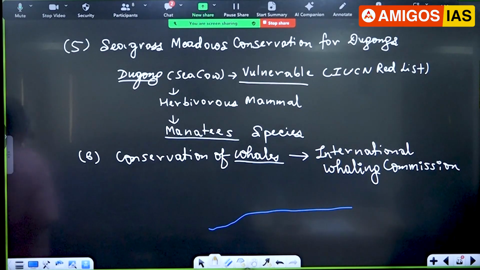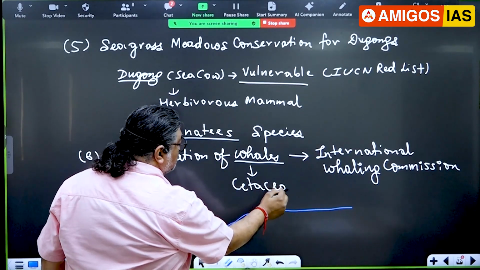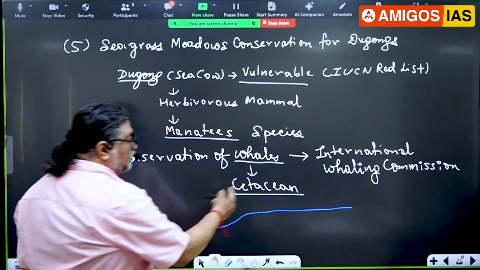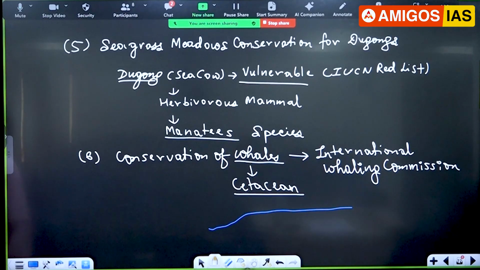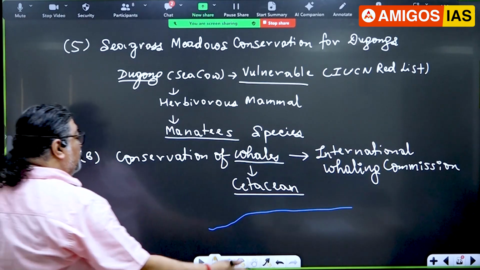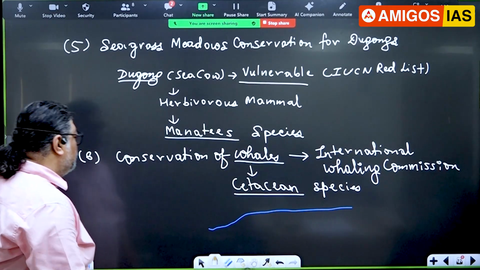International Whaling Commission, IWC. It is again a very old organization, from 1948. And basically it controls whaling, what is that? Killing of whales. Japan and Norway do the hunting of whales. Now when you talk about whales, a whale is a mammal, it belongs to this one. They're called cetaceans. Right? This biological word is cetacean. Now some of the whales which have made headlines. So one is this one, you know that.